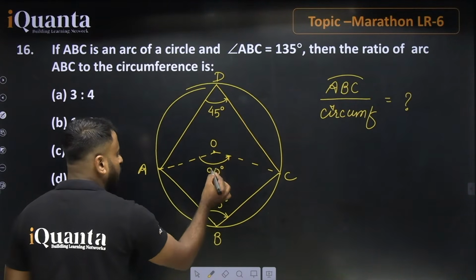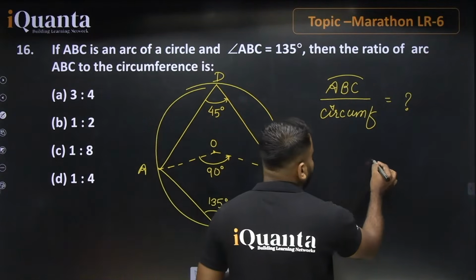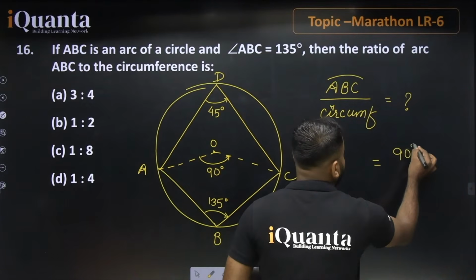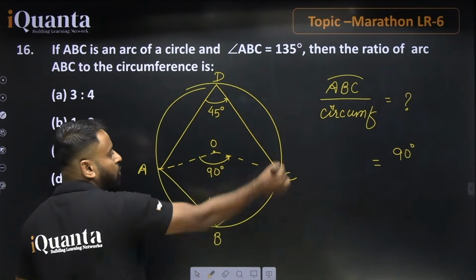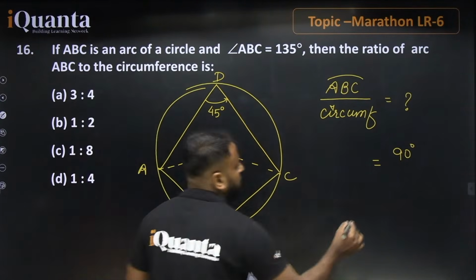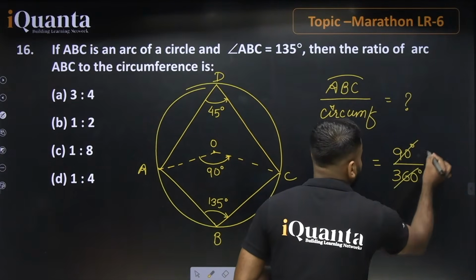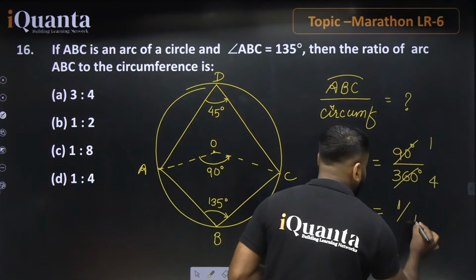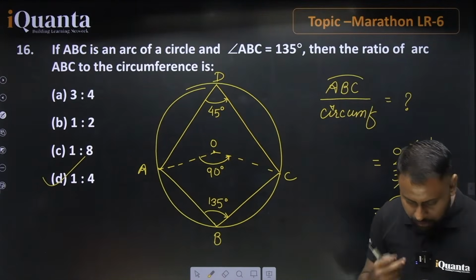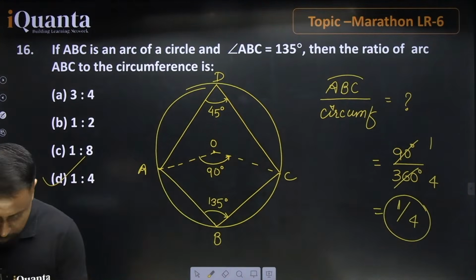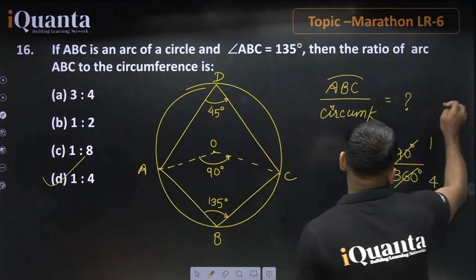It means that arc ABC is subtending 90 degrees. So this portion is of 90 degrees, arc ABC is subtending 90 degrees at the center. And the whole circumference means this is tracing 360 degrees. So on solving this, what happens? The correct answer for this is 1:4. So 1:4 means option D is the right one for this question, right? So this is the correct answer for this particular question. I think this is a good question of moderate level based on geometry, right?